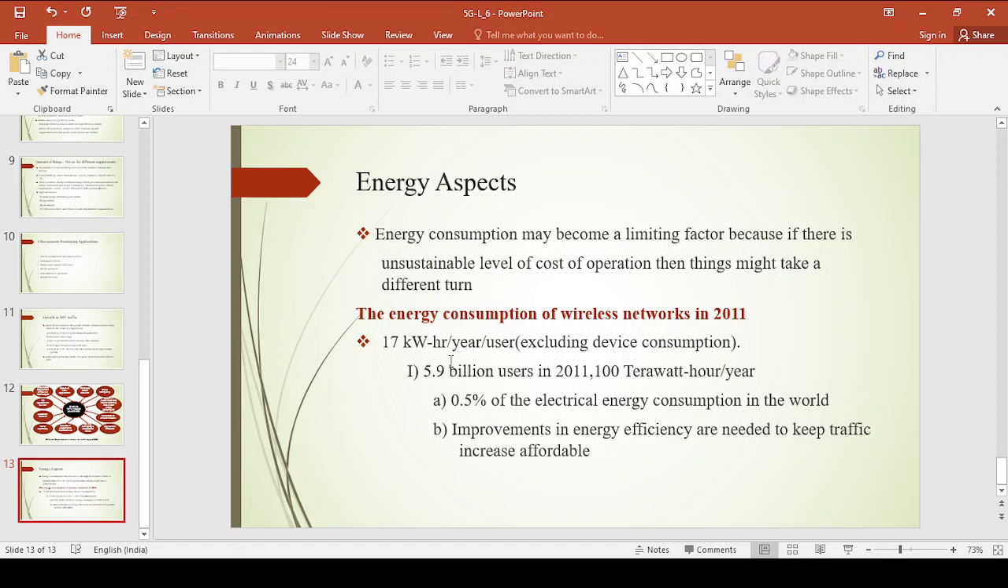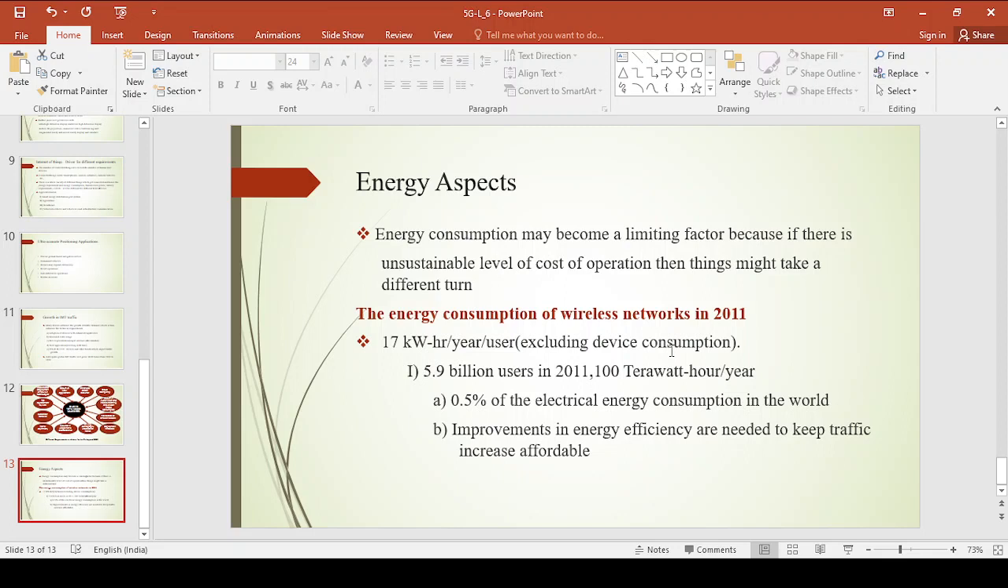Now in 2011, 5.9 billion users is the total mobile subscription. That means 100 terawatt hours per year is the energy consumption in that particular year, which is 0.5% of the electrical energy consumption in the entire world. Now this will be exceeded in the coming generation systems also.